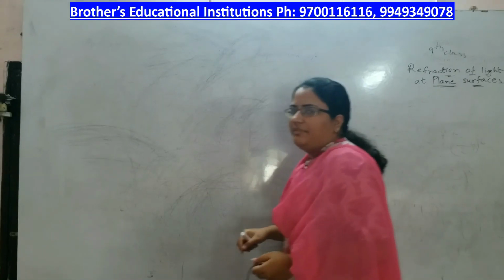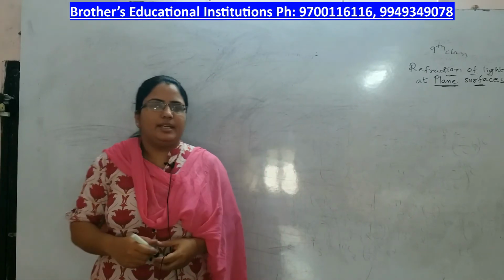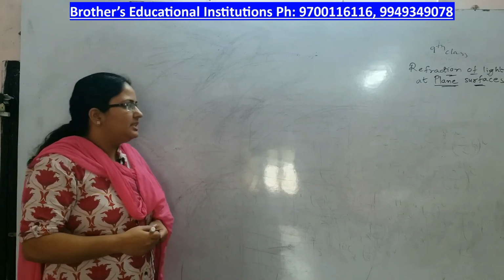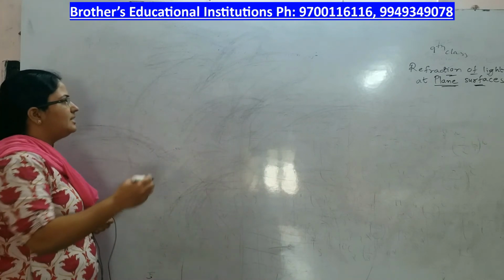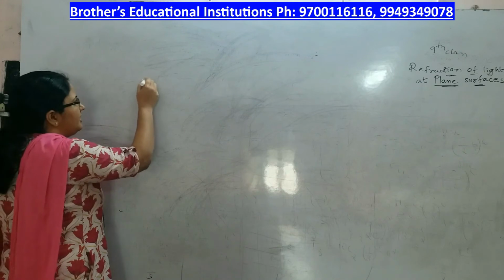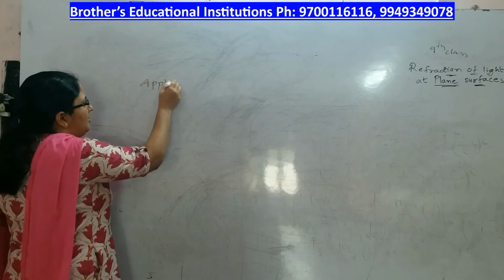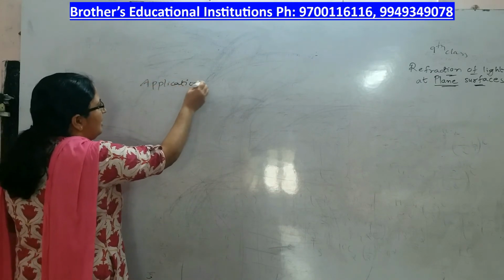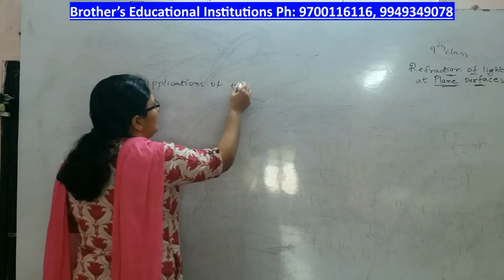Hello students, we have been discussing refraction of light at plane surfaces. In today's class, let us discuss some of the applications of total internal reflection.